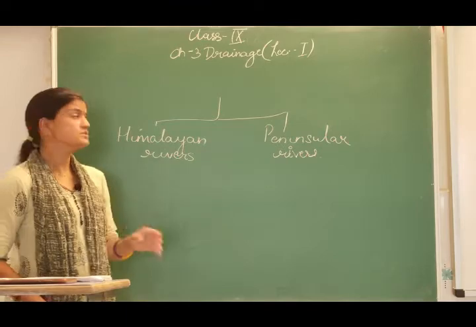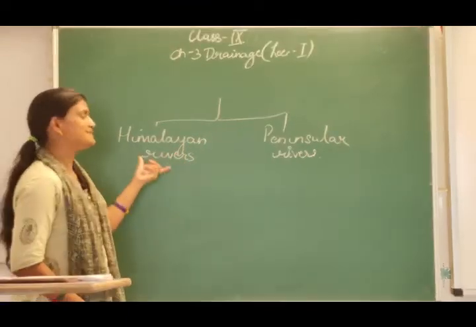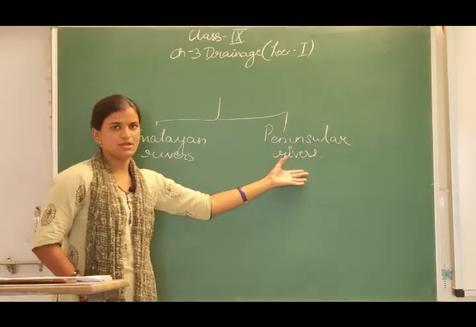These physical features divide the drainage into two parts, the Himalayan rivers and the Peninsula rivers.